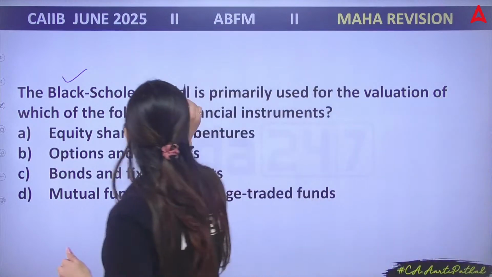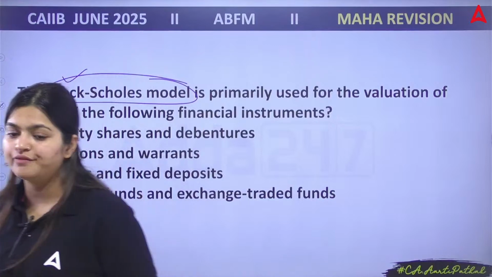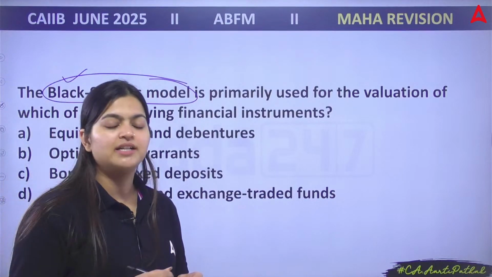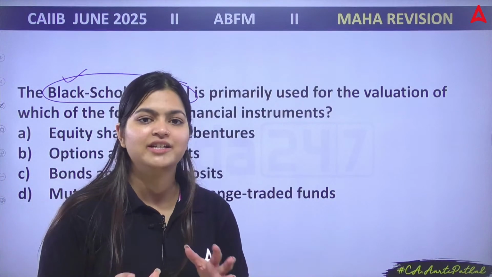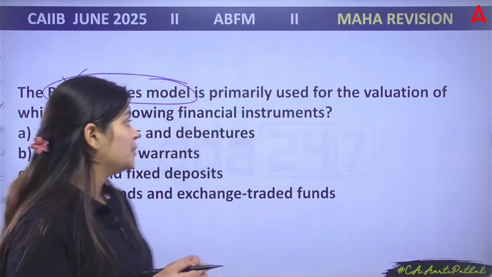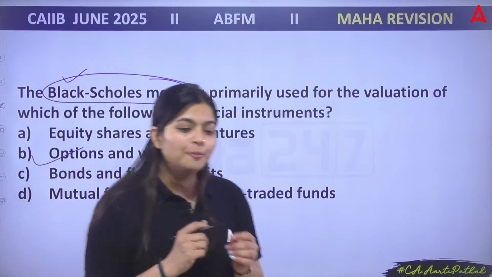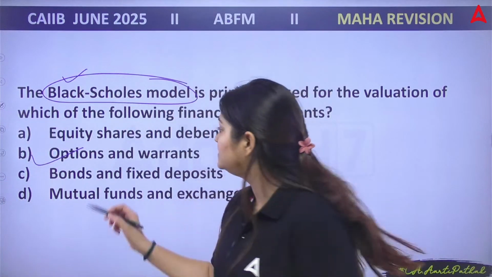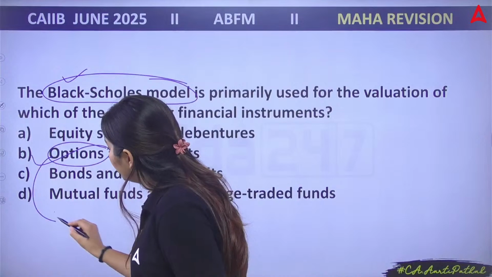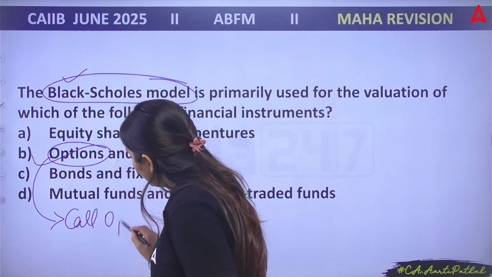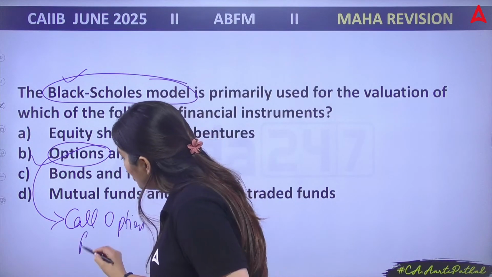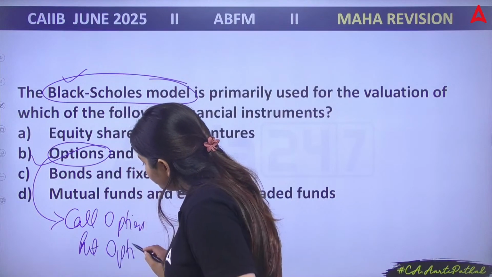Remember, Black-Scholes model, one of the very repetitive topic in each and every attempt. They are continuously or alternatively they are asking on this. So Black-Scholes model is used for what? Options and warrants. Options, in this you receive the right, like call option, or you can receive the right of put option. Yes, call option, put option.